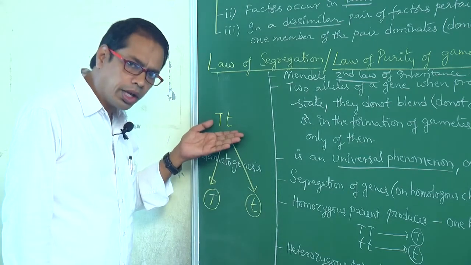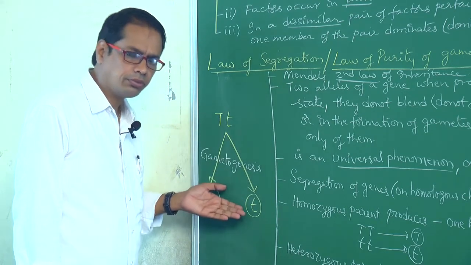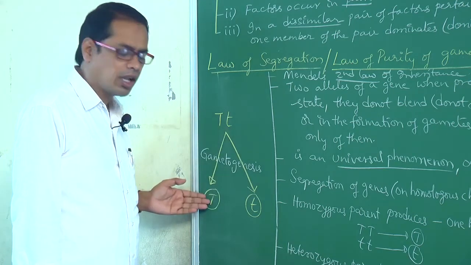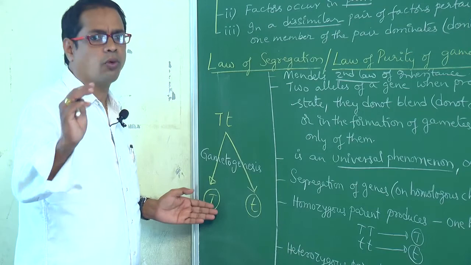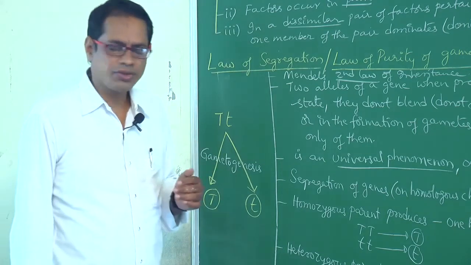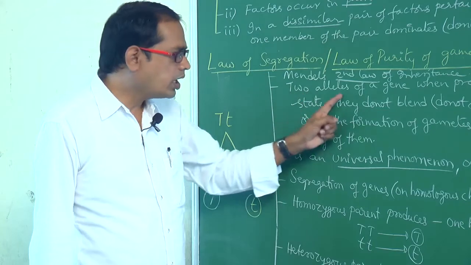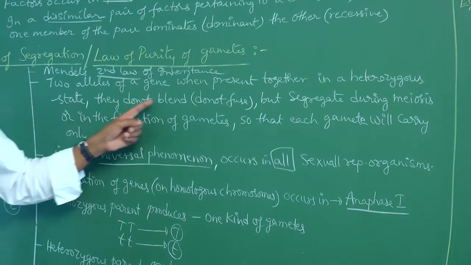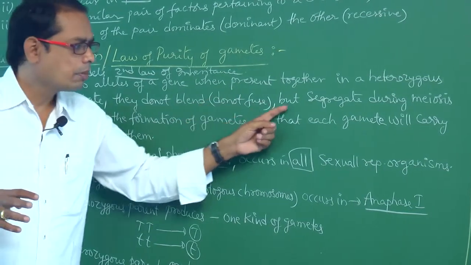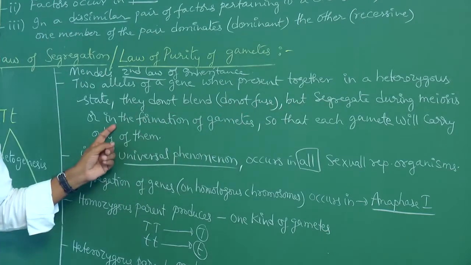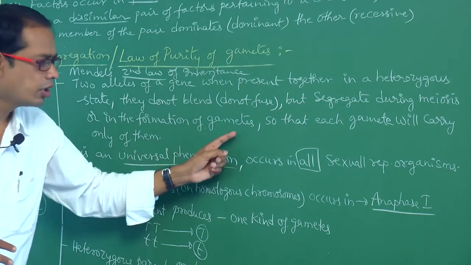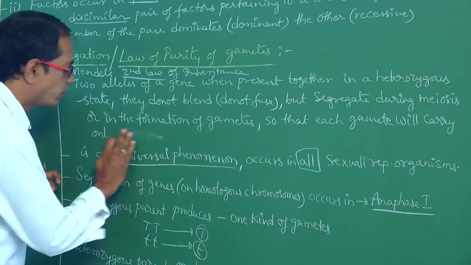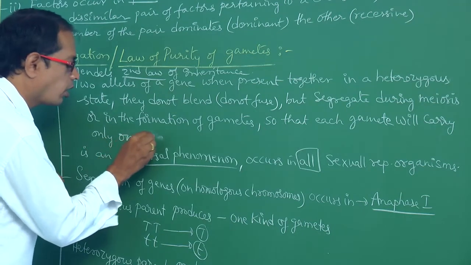That means during formation of gametes, these alleles will be segregated and each gamete will carry only one allele. So this is the so-called law of segregation. Two alleles of a gene when present together in a heterozygous state do not blend, do not fuse, but segregate during meiosis or in the formation of gametes, so that each gamete will carry only one of them.